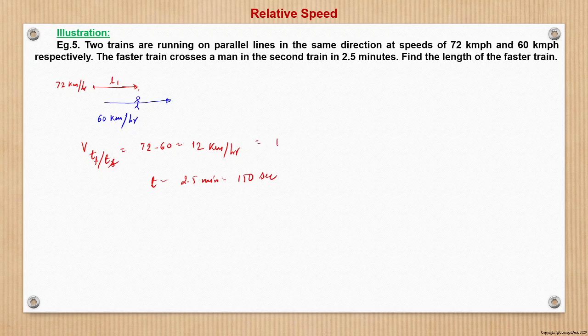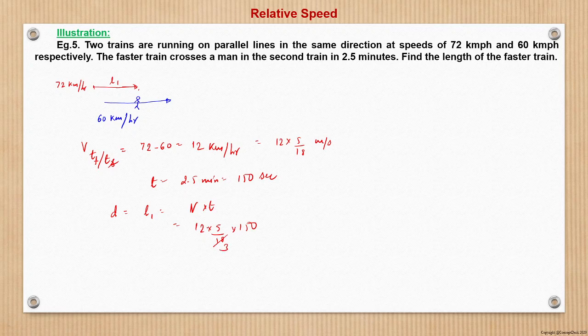And this we can write as 12 into 5 by 18, right, meter per second. So the distance is nothing but n1, and that is speed into time. The relative speed is 12 into 5 by 18, and time is 150 seconds.